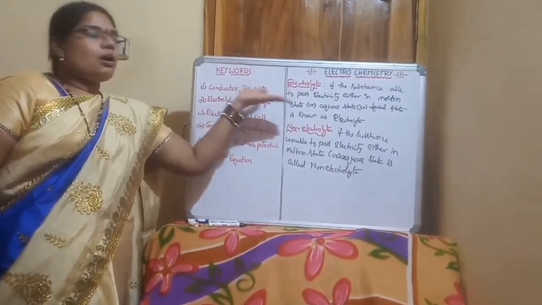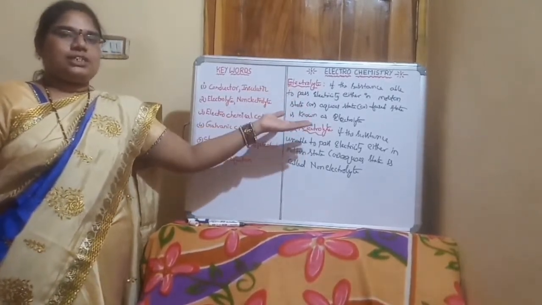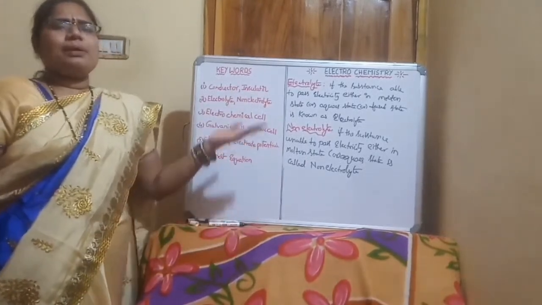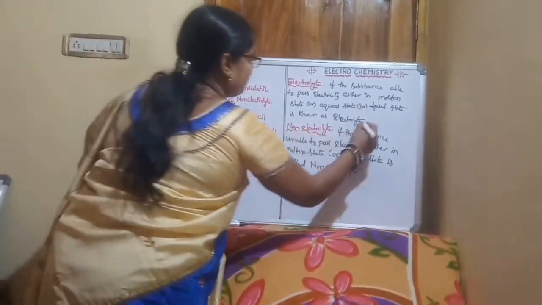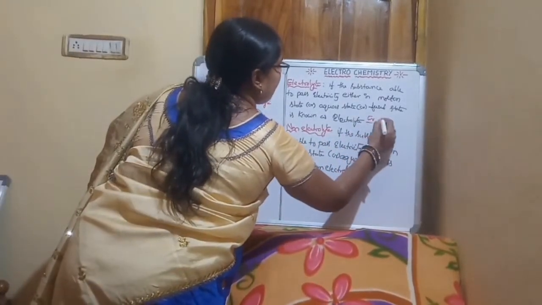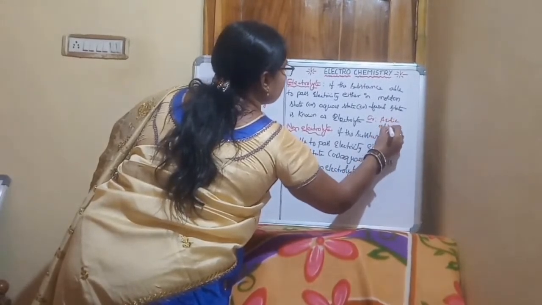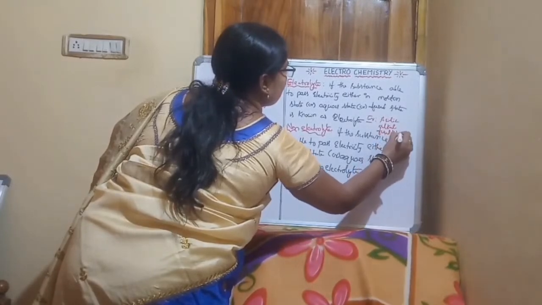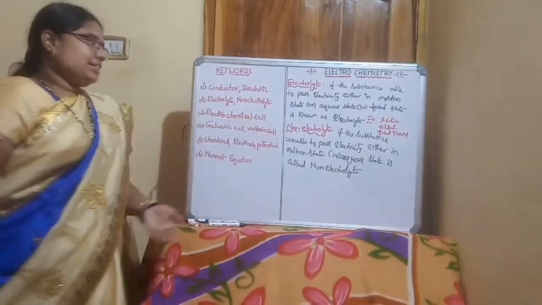So acidic solutions, alkali solutions, fused NaOH, HCl, H2SO4 are examples of electrolytes.